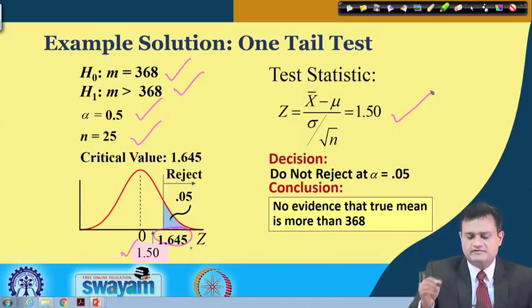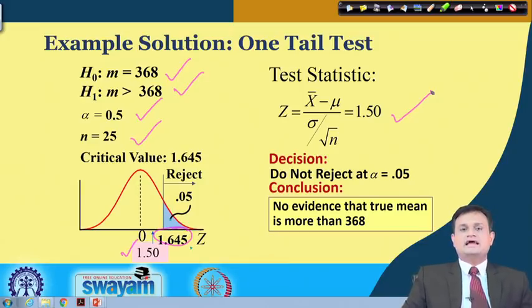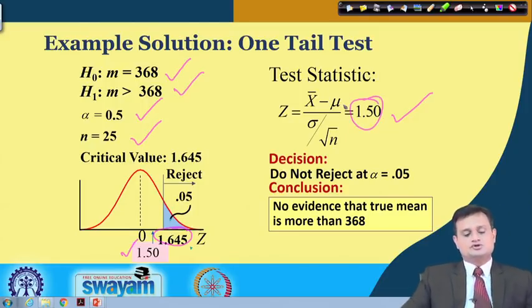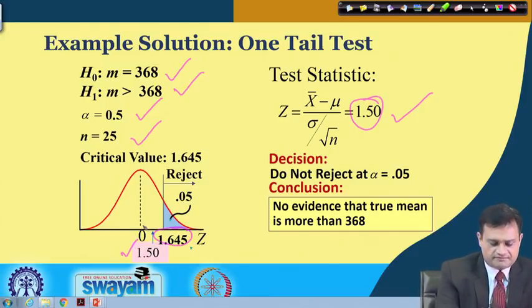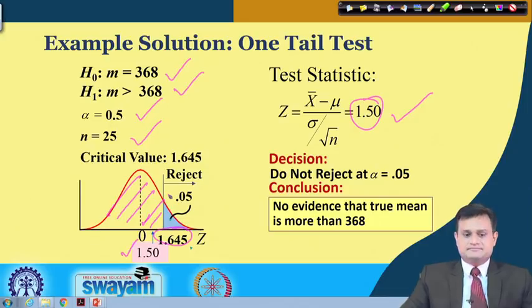For the computed value you can make use of this expression, x bar minus mu divided by sigma divided by square root n. You just plug in the values, you have all the values given in your data set, and you can compute this: 1.5. Because I am computing with reference to this 0, 1.5 is in this region, and this region is basically my accept region.